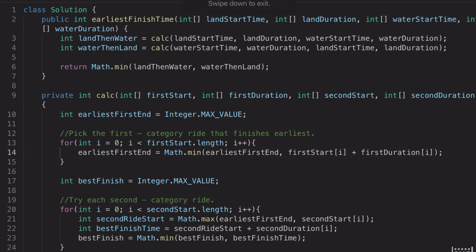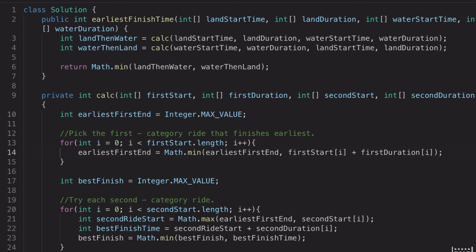So two fixes you need to do. The very first is you check the land duration or water duration spelling, so the spelling mistakes could be there. And you will see at line number 14 also the earliest first end, we have to write, and we are missing it. So you do the fixing of the character and the variable name, and after that you know what you need to do.